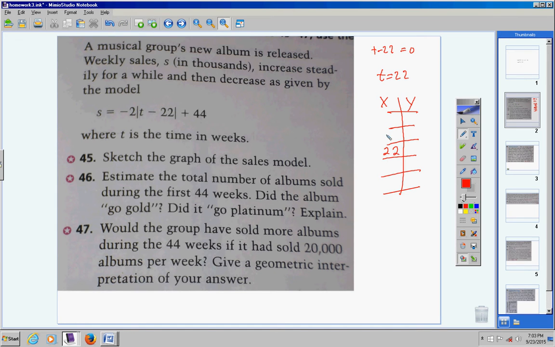Then we go up 23, 24. We'll go down 21, 20. Put these numbers in quickly. 2, negative 4. You would get out 40. I'm doing most of this quickly in my head. 23, 1, negative 2. 42, 22, 0, 44. If you put a 21 in, trust me, you will get 42. If you put a 20 in, you will get a 40. So I'm not going to graph this. You can do it on your own.